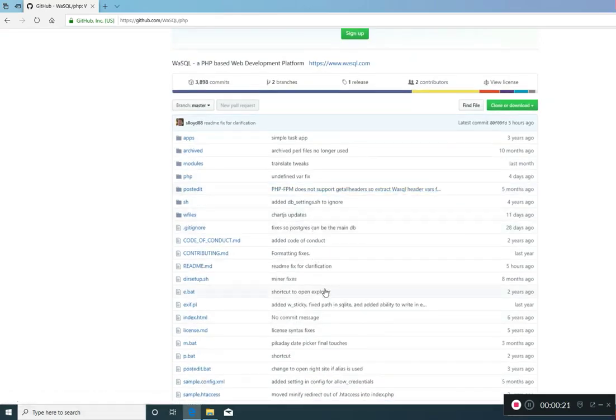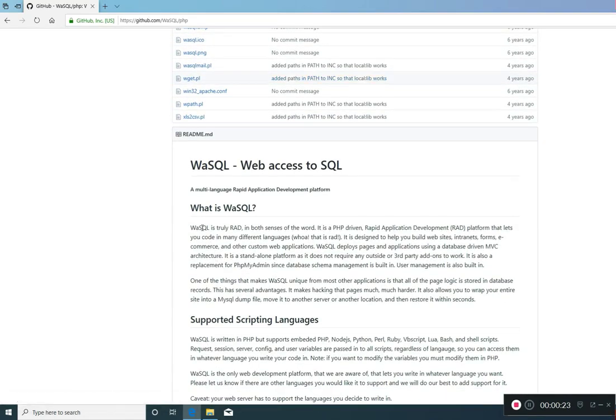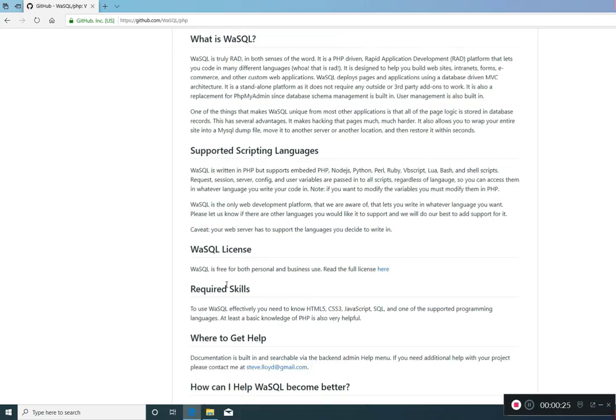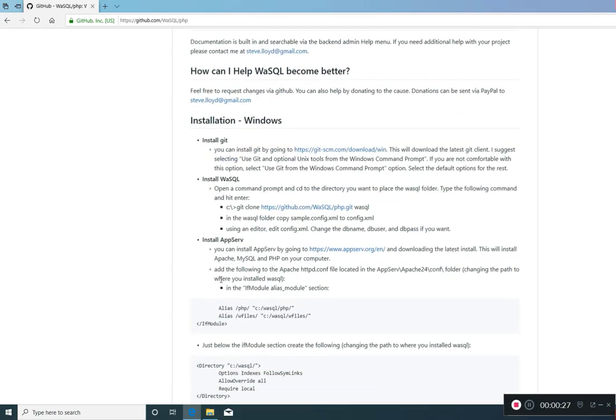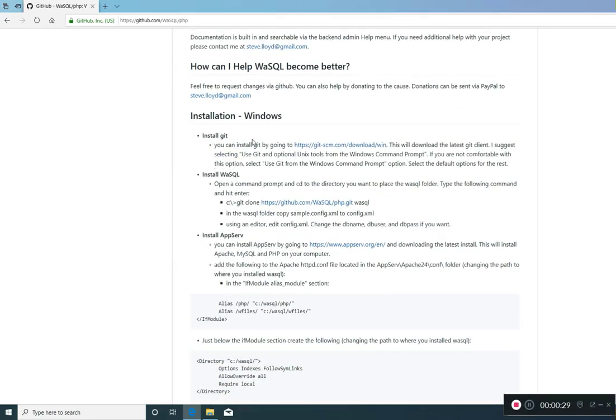After the list of the files, we have a little introduction on what it is, supported language, and here we have installation instructions. Now, I'm going to assume that you have Git or are familiar with Git. If not, it's software, and install it. It's going to allow you to clone the repository down to your local computer, which is easy.